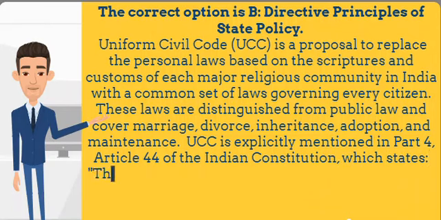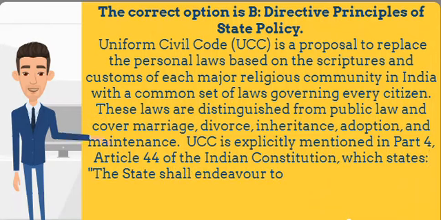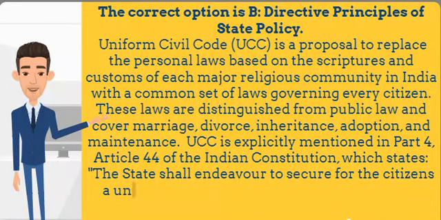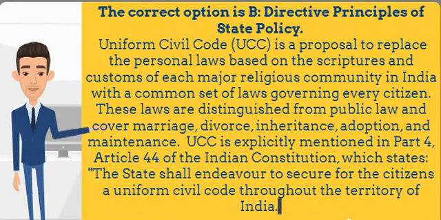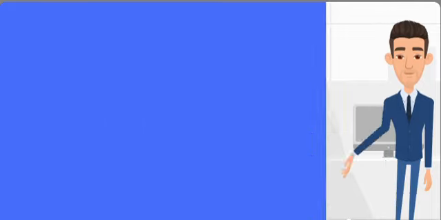Article 44 is one of the directive principles of state policy, which are guidelines for the state to follow while framing laws and policies. Note, unlike the fundamental rights, the directive principles of state policy are not enforceable by any court, but they are considered fundamental in the governance of the country.